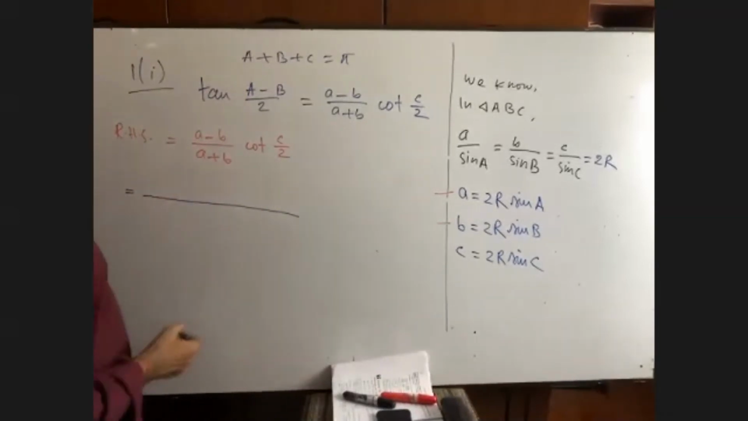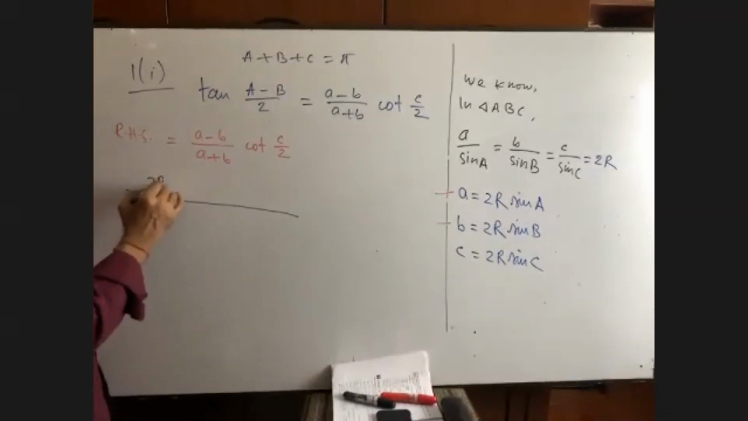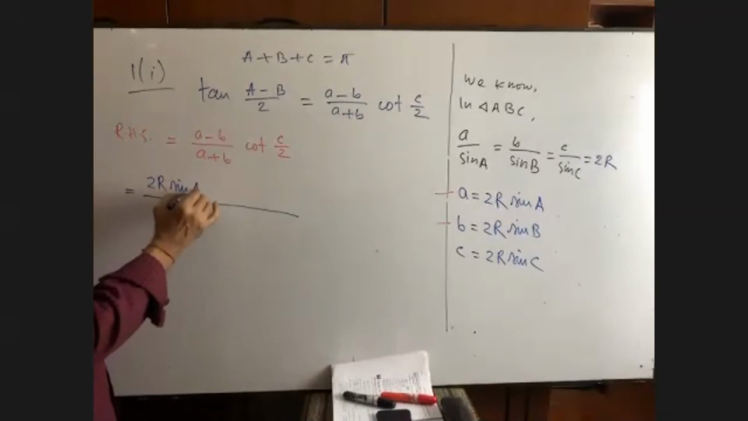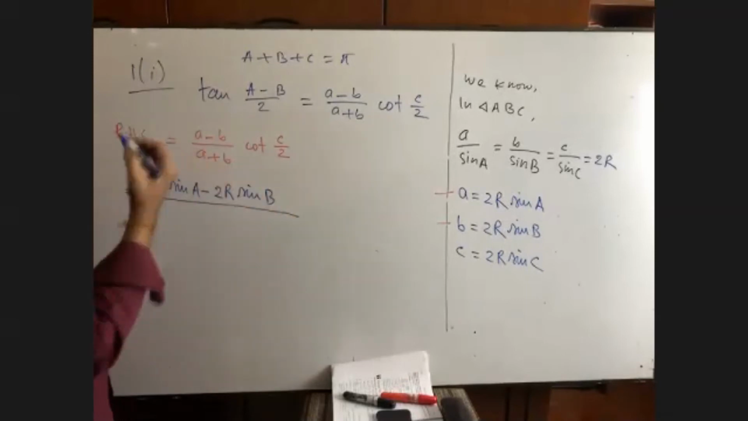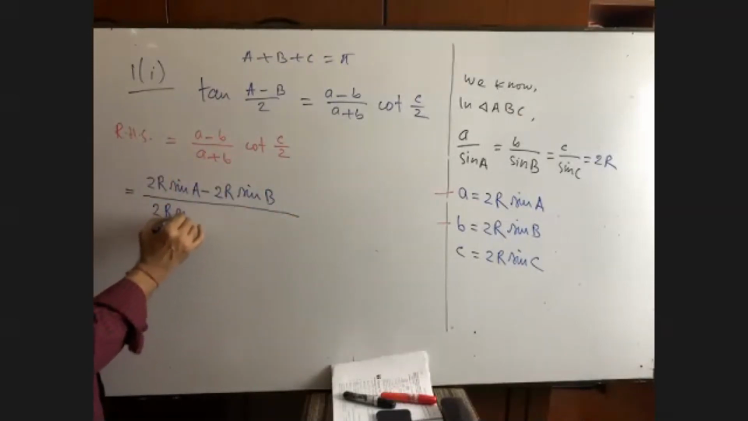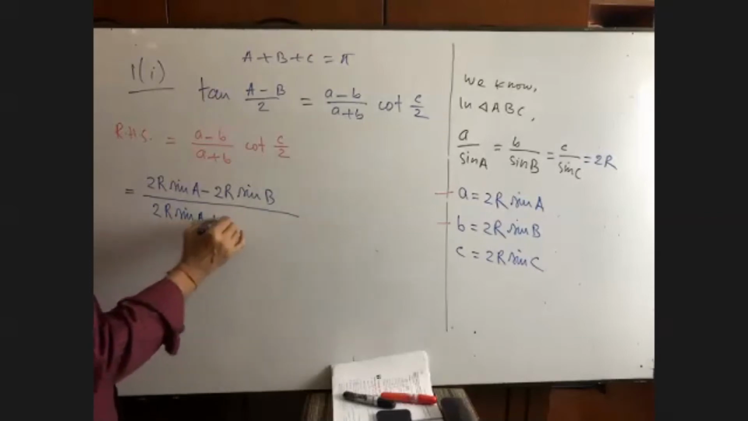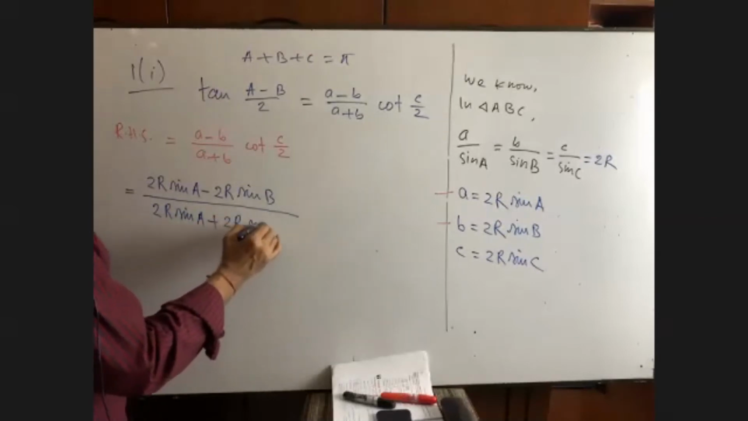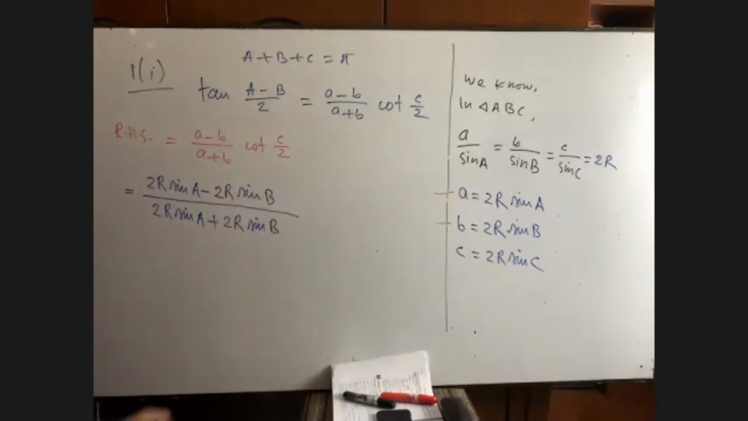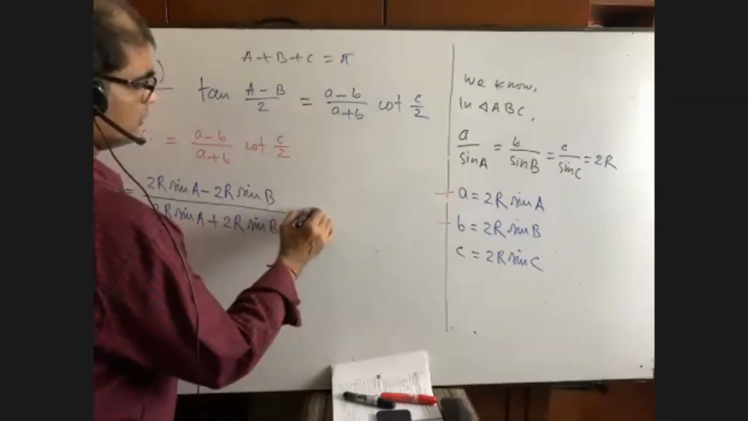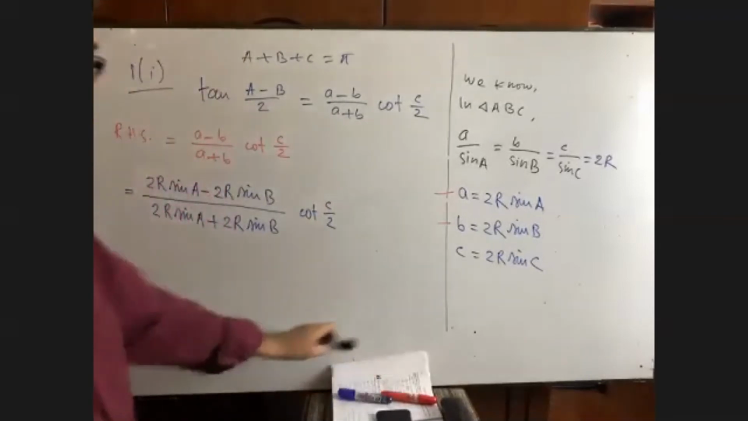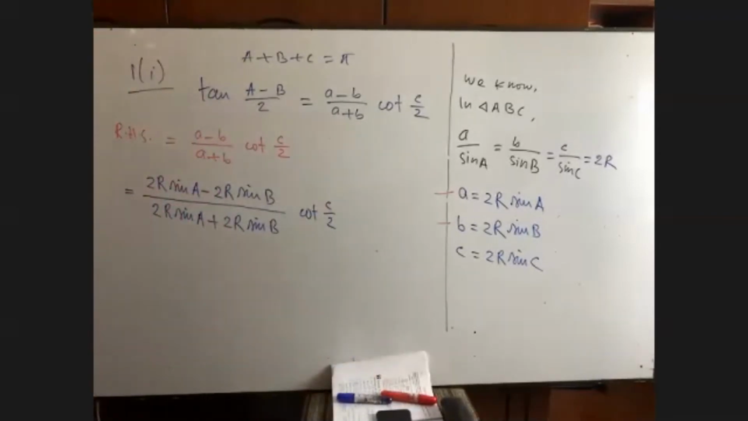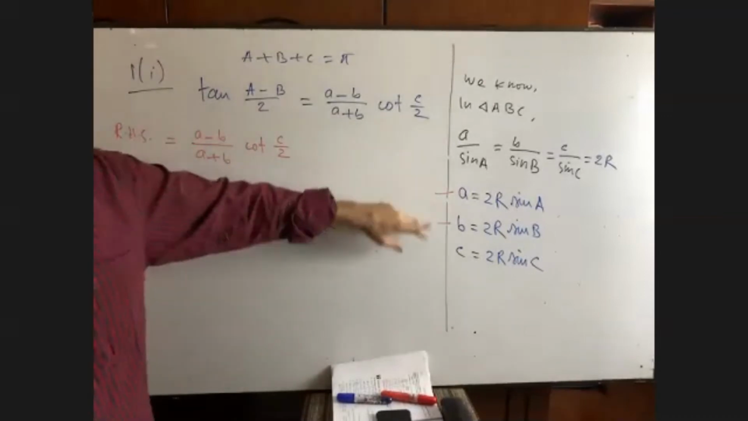Just let me know what is the value of a. 2r sine a. 2r sine a minus 2r sine b by 2r sine a plus 2r sine b. And here it is cotangent c by 2 will be kept as it is. We don't have any functioning on cotangent c by 2. What I have done here, please, can you please let me know? I have just put the values of a and b.